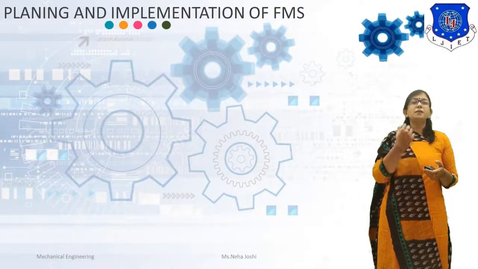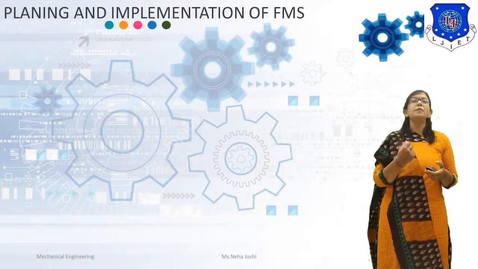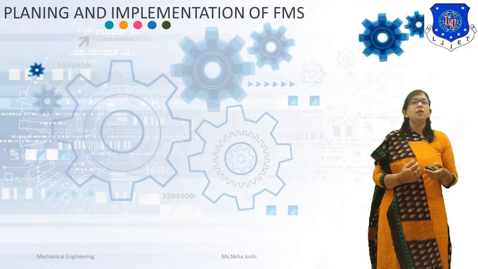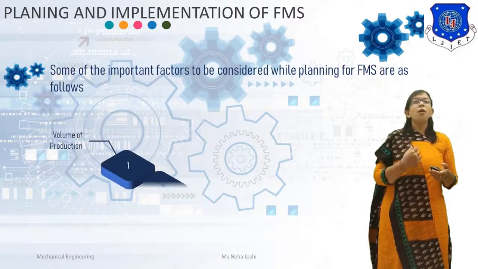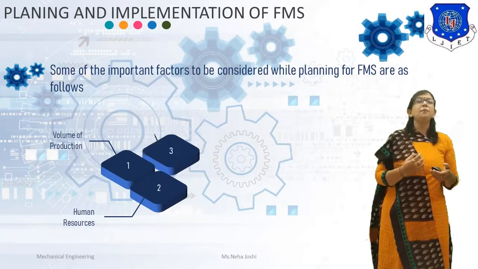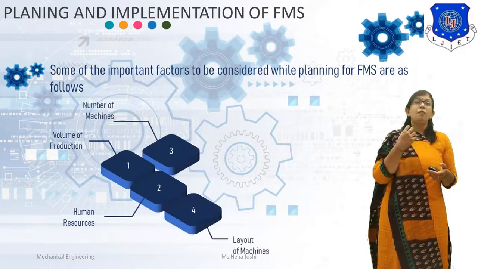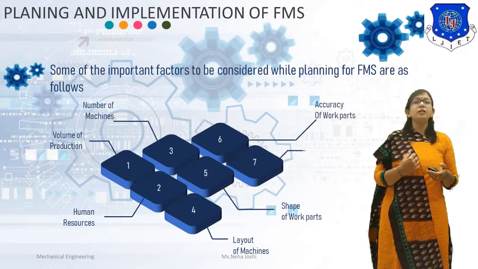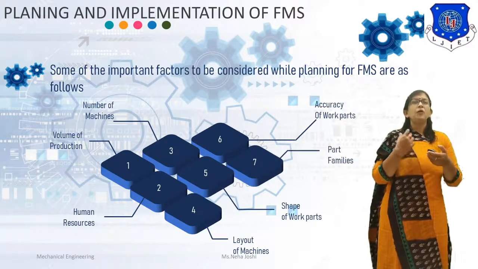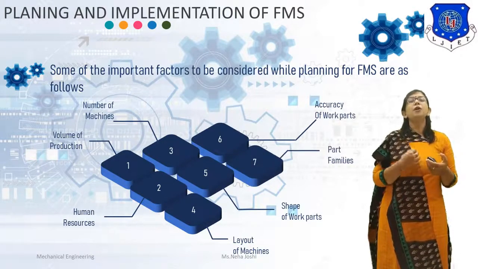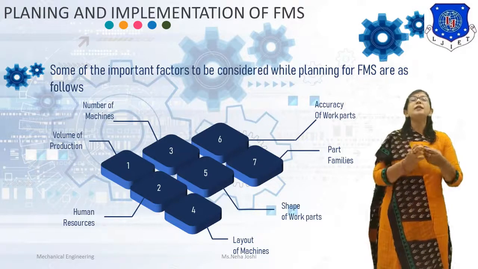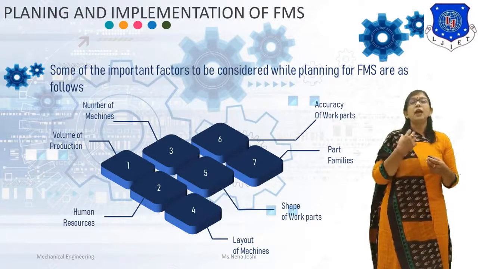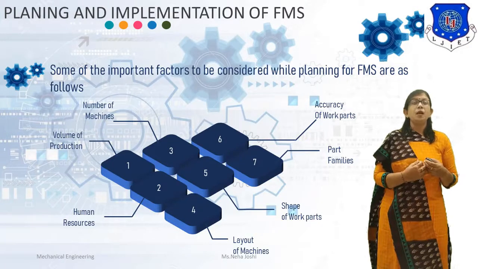Now we will discuss planning and implementation of flexible manufacturing system. Some of the important factors to be considered while planning for the FMS, we will discuss all the factors one by one. The first factor is volume of production. It is necessary to study the demand for the product. If the demand is not in the mid-volume range, the FMS is not the solution.